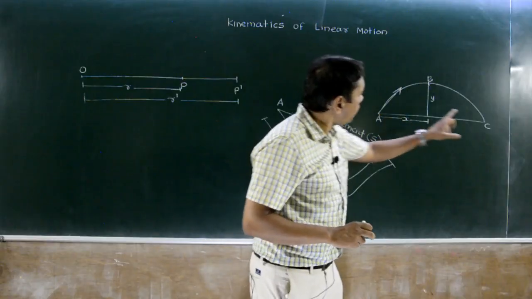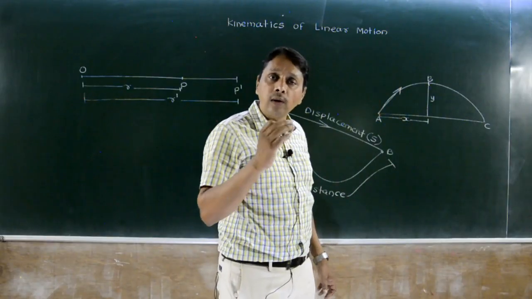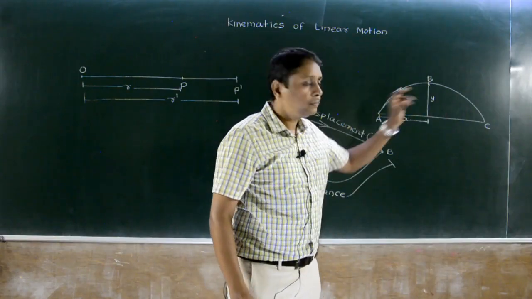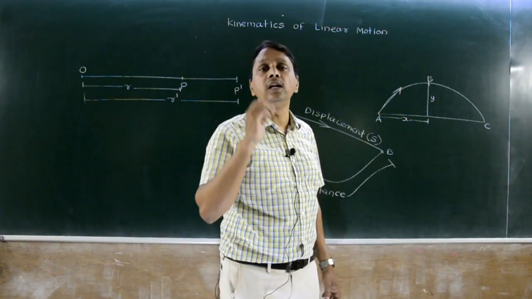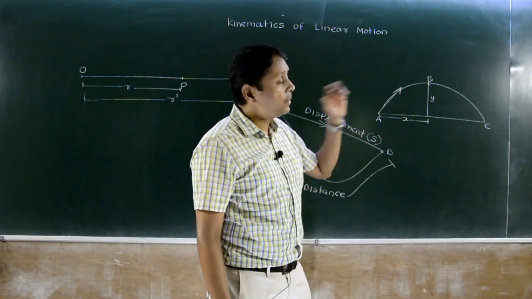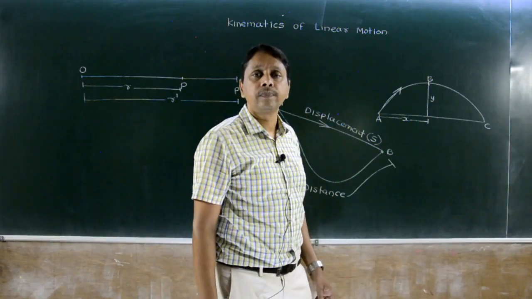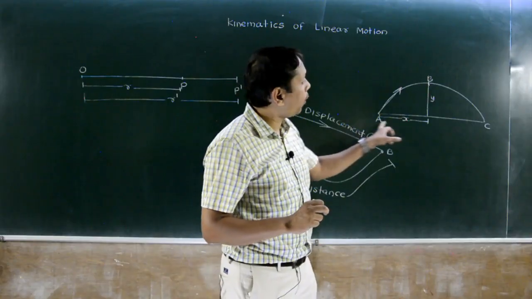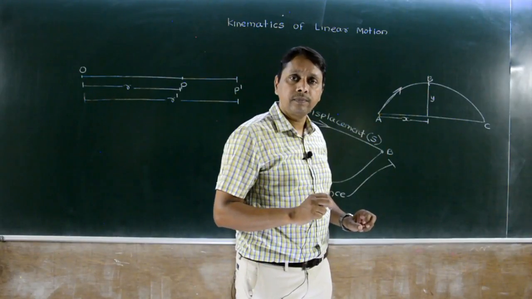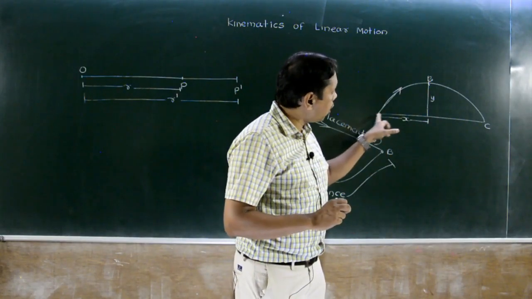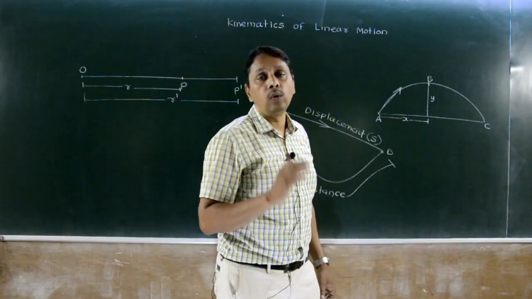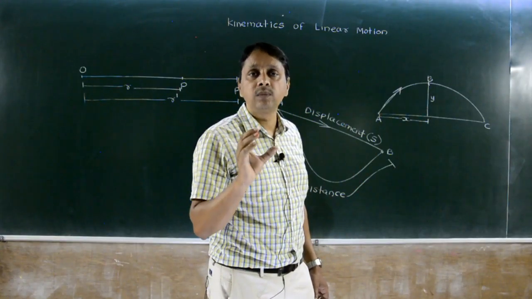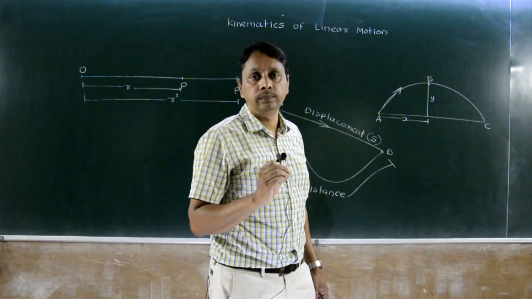When body moves from A to C, for that, how much horizontal displacement? AC. And how much vertical displacement? For complete motion of projectile, in this case, vertical means along y-axis. Yes, both points are on a horizontal line, is it? Both points on a horizontal line. Therefore, vertical displacement is 0. Vertical displacement is 0. Okay.